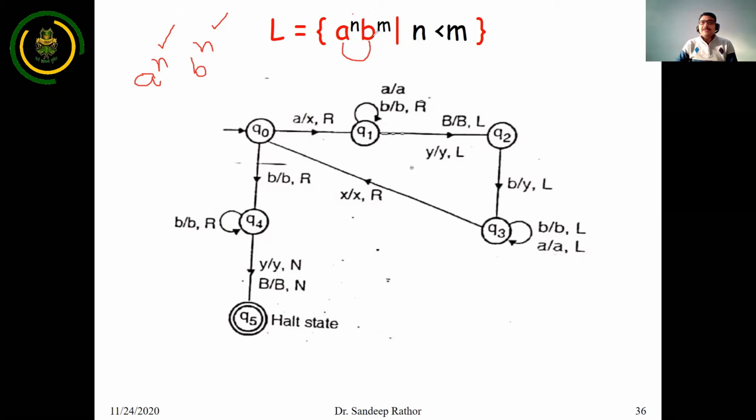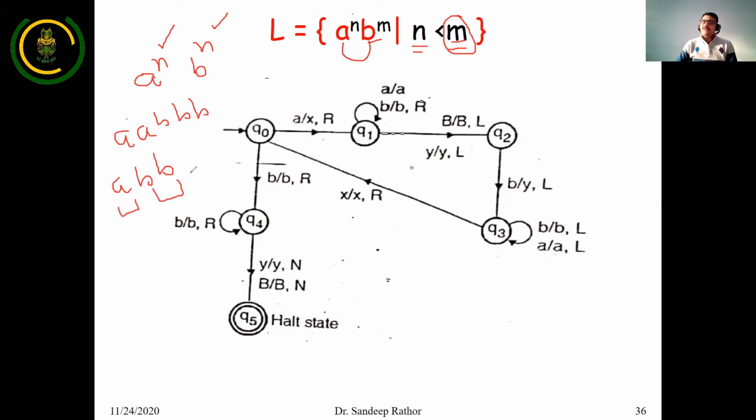First point. Another point is that here n is less than m. That means the number of iterations of B, because B has the iteration m, will always be more than A, right? So as per the given question, such strings can be accepted, that is ab b b, and abb. You can see here the number of B will always be more than the number of A. Is it clear? So what will be the logic behind it?